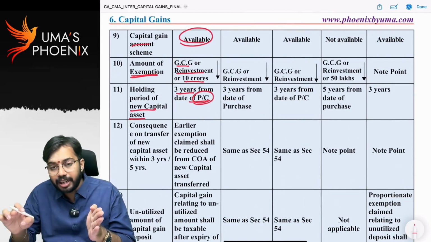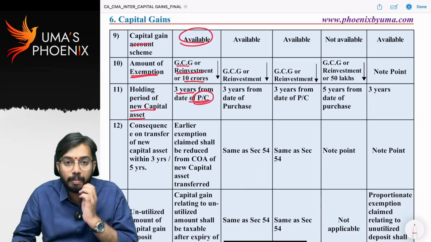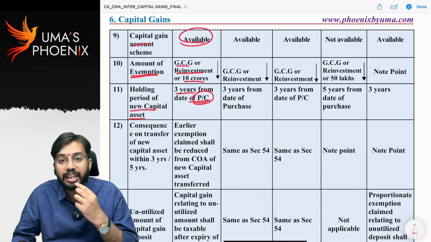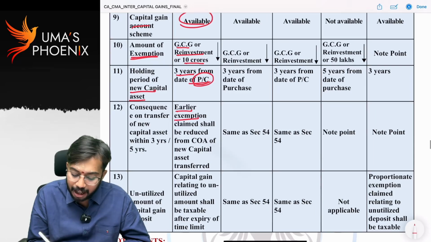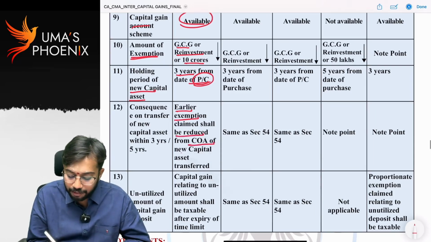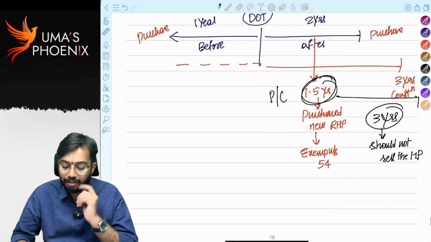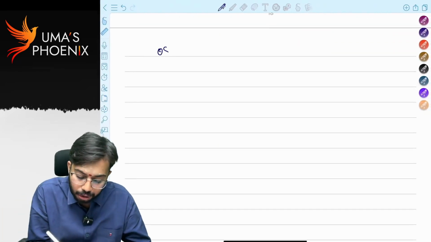From that date onwards, for the next 3 years, new residential house property should not be transferred. If new residential house property is transferred within 3 years, then what is the consequence? Earlier exemption claimed shall be reduced from cost of acquisition of new capital asset transferred. Is it clear? I will give an example so you will understand better. 2008-9, I purchased one building.